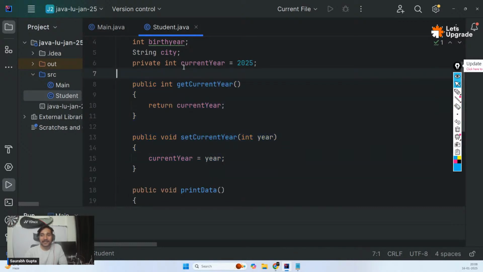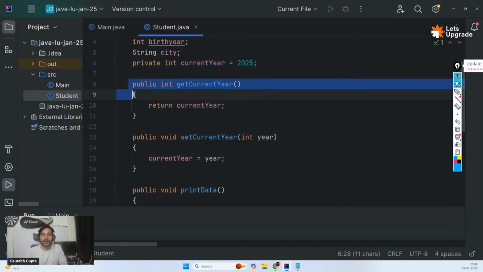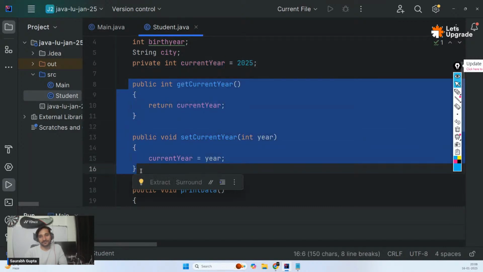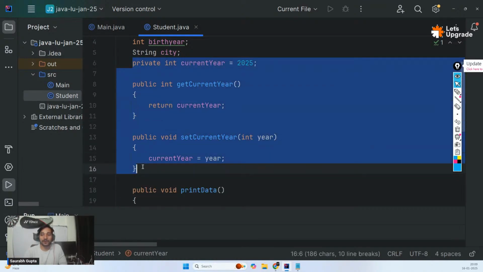So what you did is you coupled or connected this variable to these functions. Whenever you couple or connect a variable to functions directly, that is what you call encapsulation. This is what you did here. Is that clear, guys? This is what you call encapsulation.